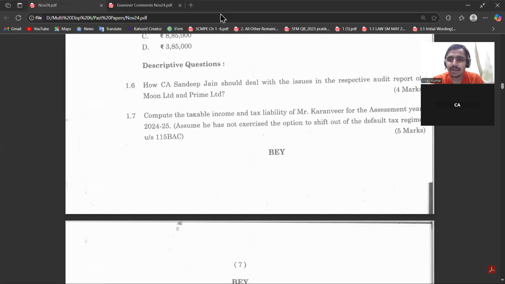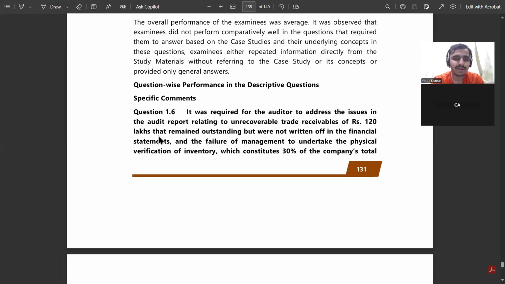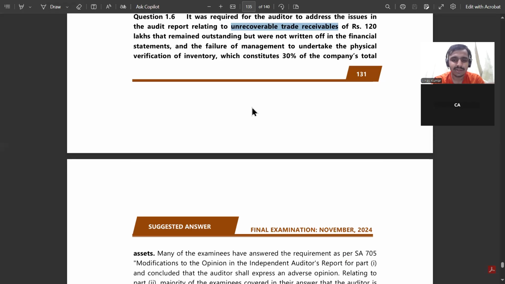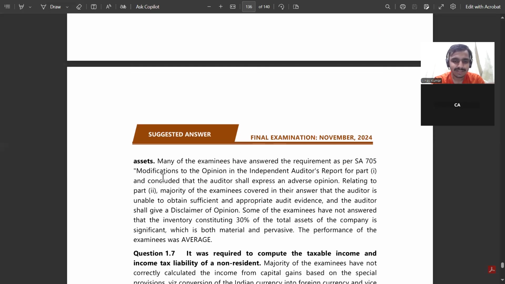So firstly, I'll read the examiner comment. What he is saying is that it was required for the auditor to address the issue in the audit report relating to uncovered trade receivables of this amount that was outstanding but not written off in the financials, and the failure of management to undertake the physical count. So now, what is his comment?